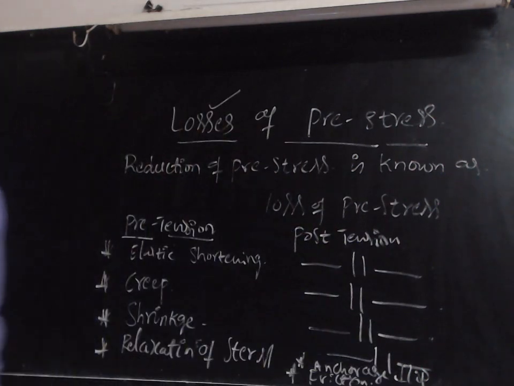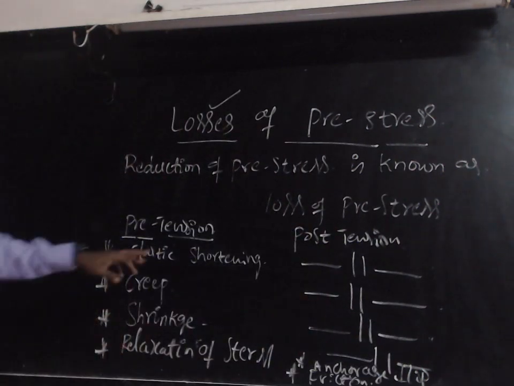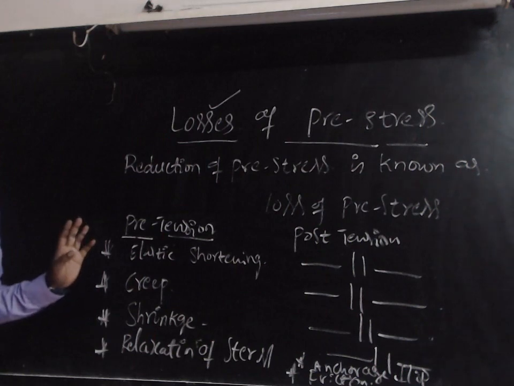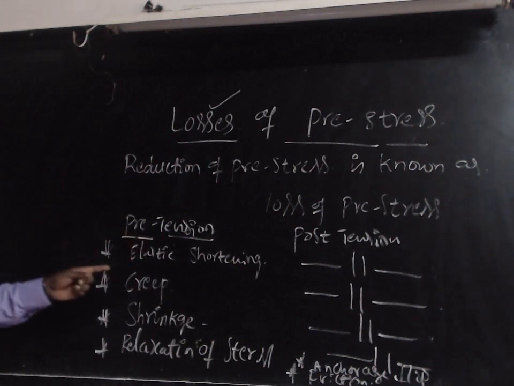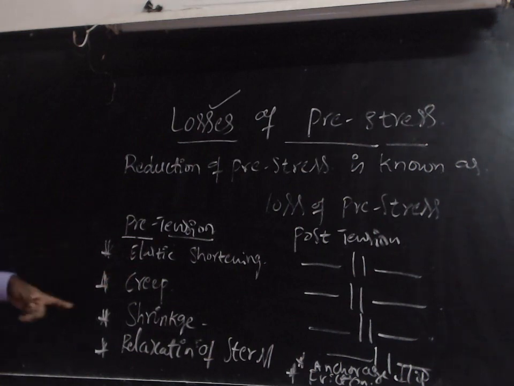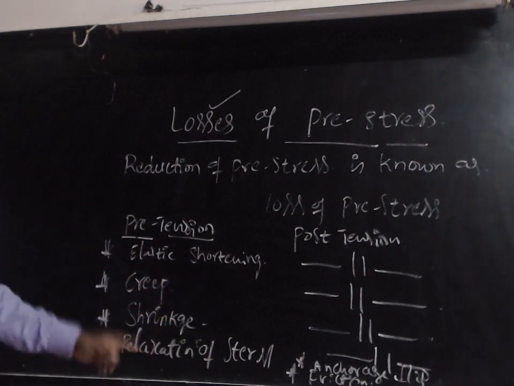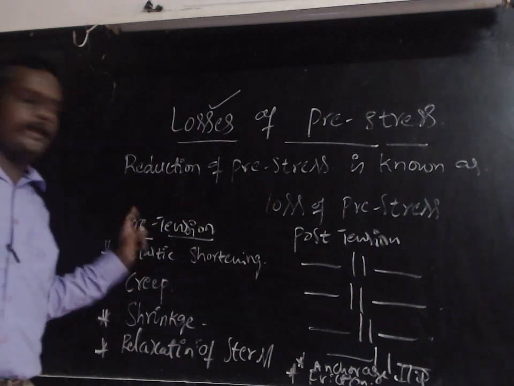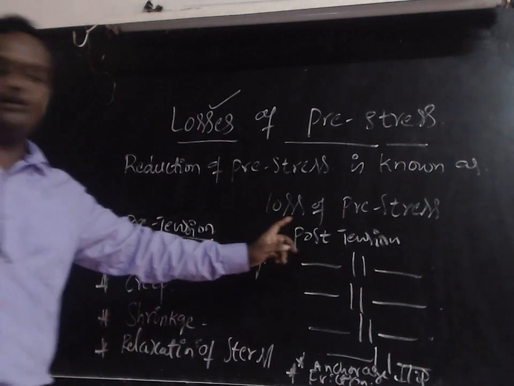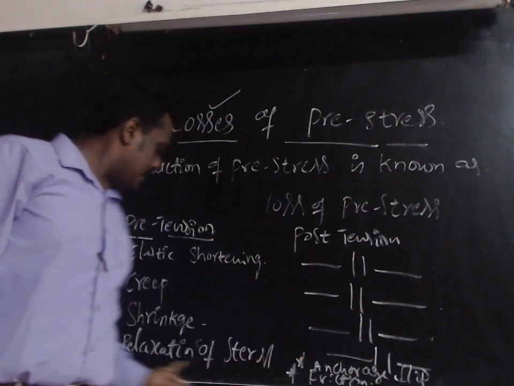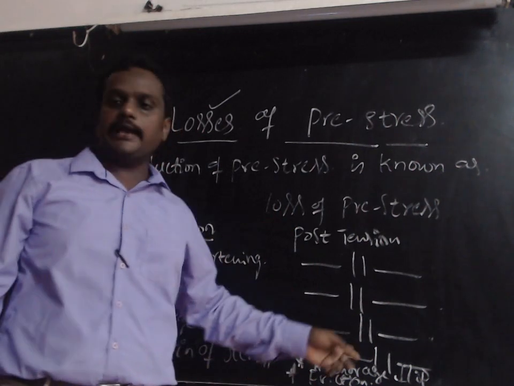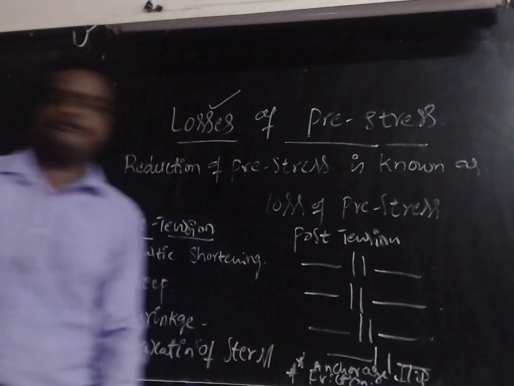So totally we have 6 losses in post-tension and 4 losses in pre-tension. Elastic shortening, creep of concrete, shrinkage of concrete, and relaxation of stress in steel take place in pre-tension. In post-tension we have 6 losses: elastic shortening, creep, shrinkage, relaxation of stress in steel, anchorage slip, and finally the friction loss.